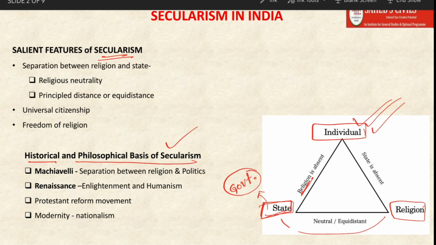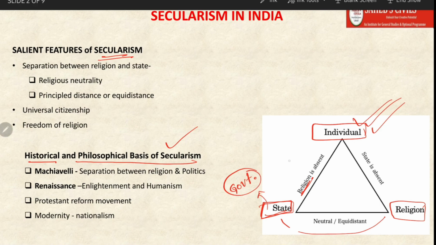Whenever an individual is dealing with the state, suppose you have some policy demand or scheme-based demand, whatever your needs are, citizens often lobby, protest, or ask their government to fulfill their demands, but those demands should not be based on religion. Similarly, the state, while dealing with citizens, should not bring the question of religion or any conditions pertaining to religion into its dealings.